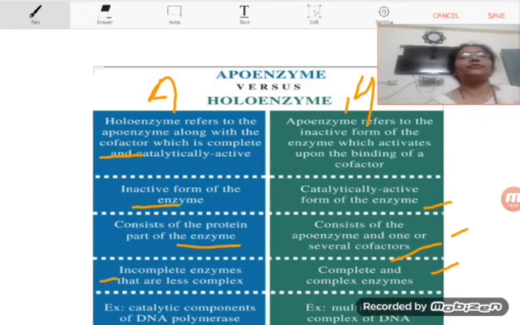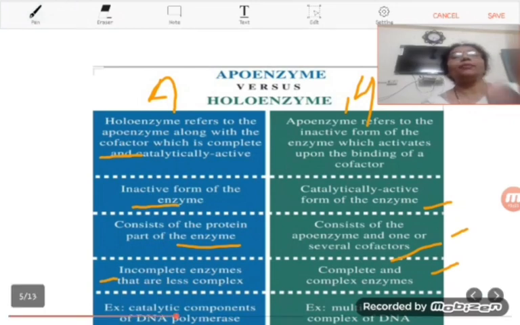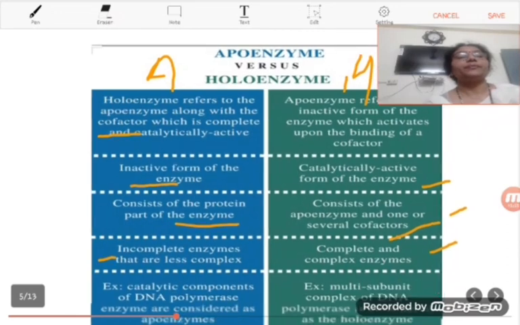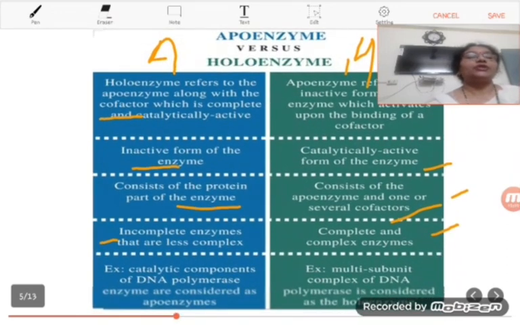The example of apoenzyme is the catalytic components of the DNA polymerase enzyme, so they are considered apoenzymes. And the example of holoenzyme is the multi-subunit complex of DNA polymerase, so it is considered the holoenzyme. So I think, students, with this table we have seen what apoenzymes and holoenzymes are.